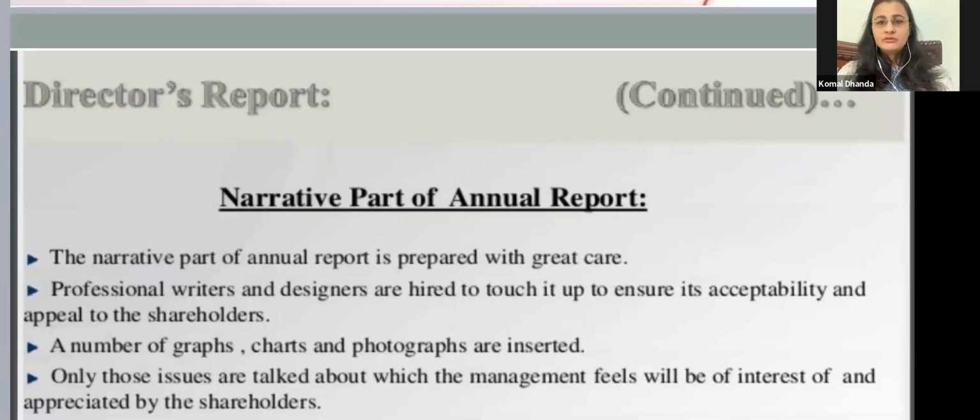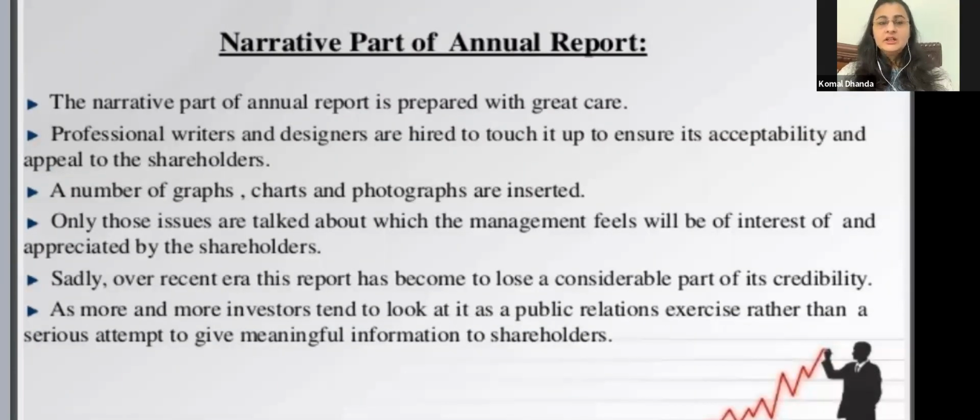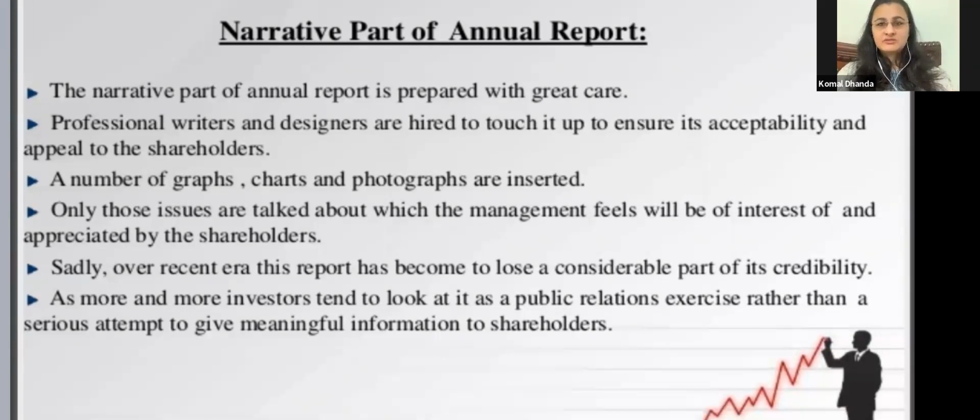This narrative part of the annual report is prepared with great care. They hire professional writers and designers to touch it up, ensure acceptability and appeal to the shareholder. They try to make it very eye-catching and properly written and properly designed, very formally, so that the shareholders feel impressed. Okay, there is good presentation. Then a number of graphs, charts, photographs are inserted just to show them what things are happening.